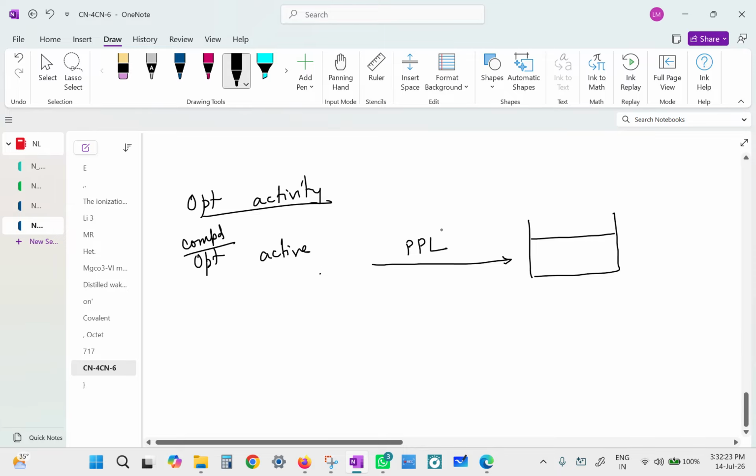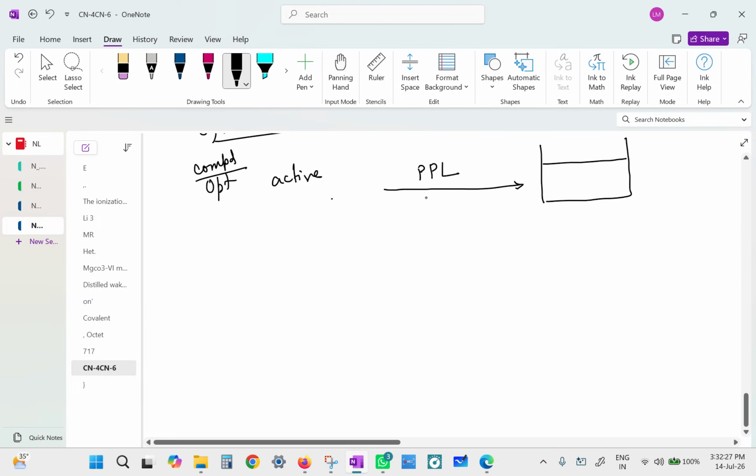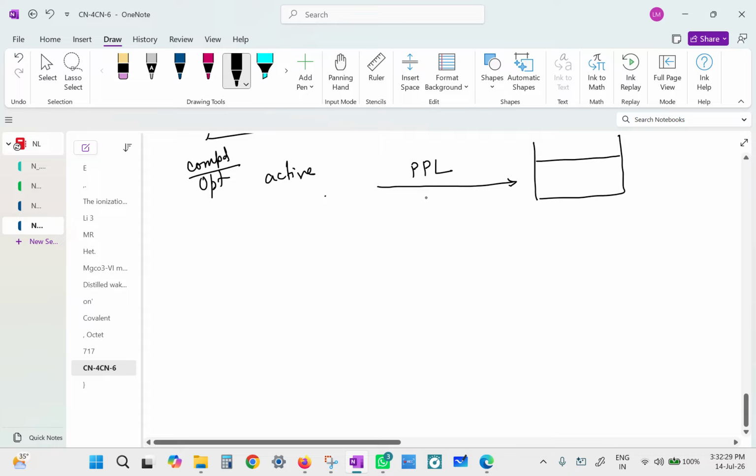So we have to understand what is meant by plane polarized light. When light is traveling, you can still see me, right? Yes, miss. Supposing the light is propagating. Light propagates in a straight line, right? So when light travels in a straight line, we know light is electromagnetic radiation.